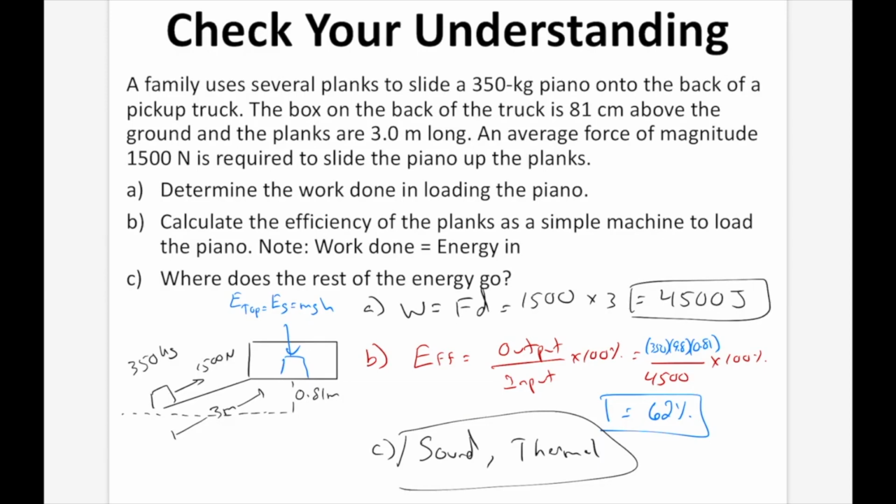And you can take it a step further. You can say how much energy is lost. Well, that's going to be the energy input, so the 4,500, minus the energy output, which is going to be the 350 times 9.8 times 0.81. And that equals 1,722 joules. So you can say that 1,722 joules is lost to thermal and sound energy.